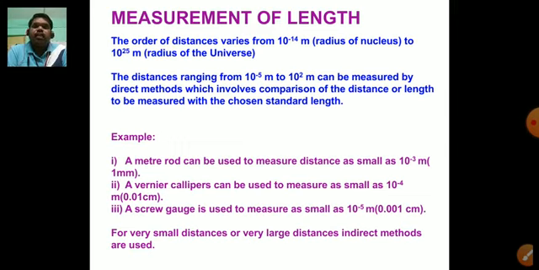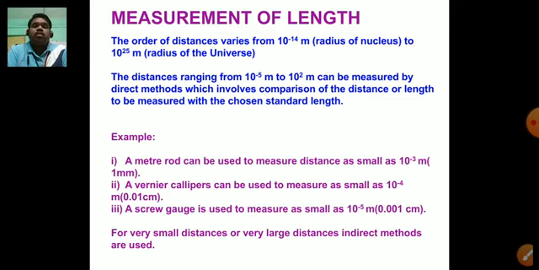So children, a meter scale can measure up to a small length of 1 millimeter only. Beyond that, a meter scale can't measure. What does it mean? It means the least count of a meter scale is only 1 mm. A meter scale cannot measure a distance or length which is less than 1 millimeter.